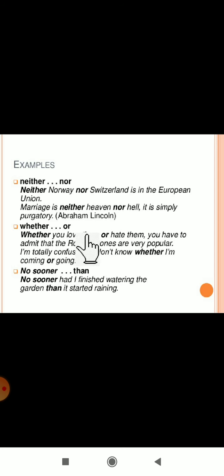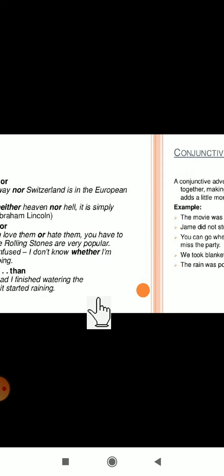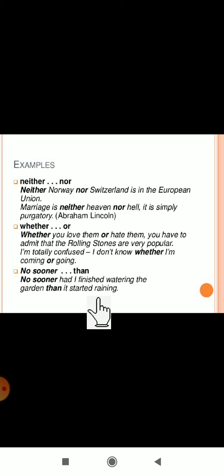Whether you love them or hate them, you have to admit that the Rolling Stones are very popular. I am totally confused. I don't know whether I am coming or going. No sooner than: No sooner had I finished watering the garden than it started raining. So these are all examples of correlative conjunction.